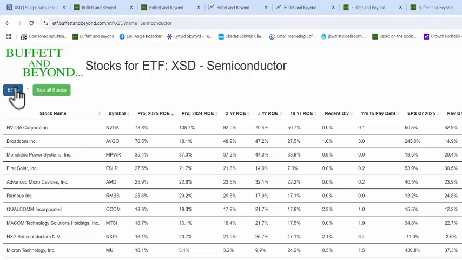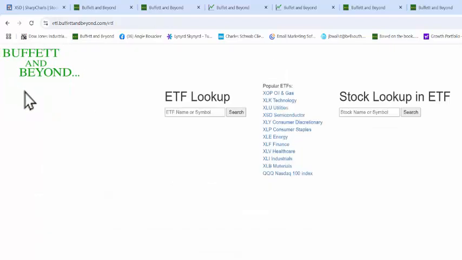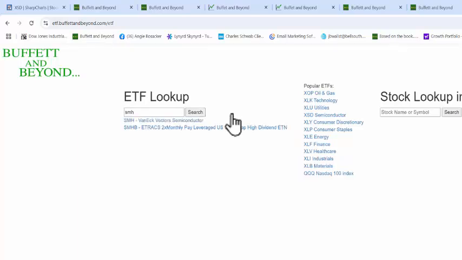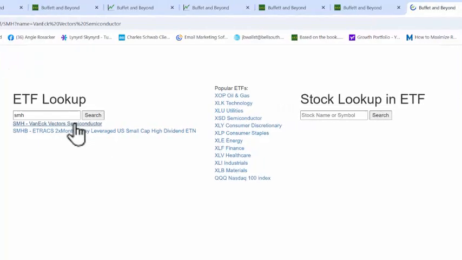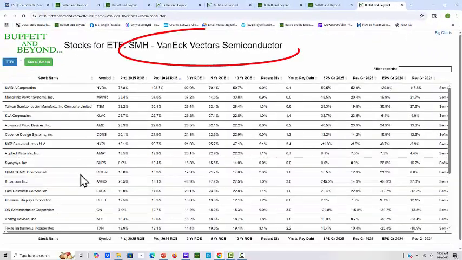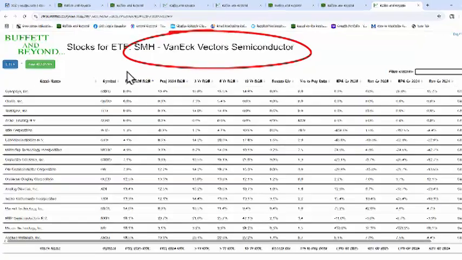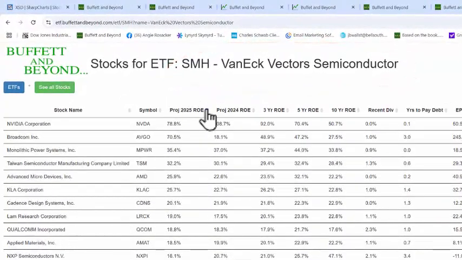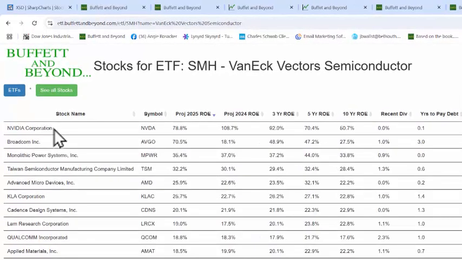So let's go back to ETFs here, and we'll look up the SMH. We'll search that, and it brings up the Van Eck Vectors Semiconductor. Click on that, and that brings up the stocks in that ETF, and we're going to go projected 2025 ROE, and we'll go from the highest to the lowest. We see the same old stocks again. I shouldn't say same old, because they're performing very, very well.